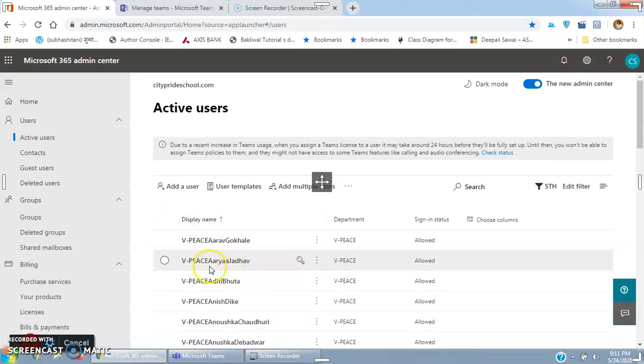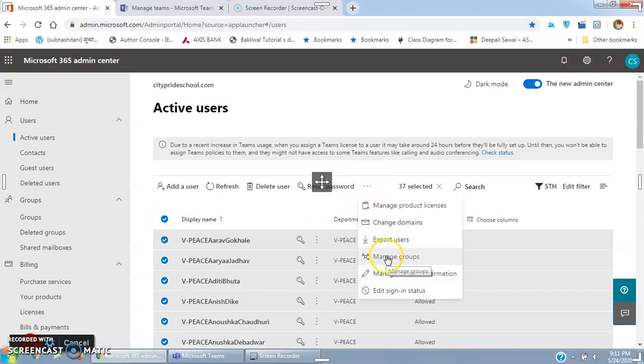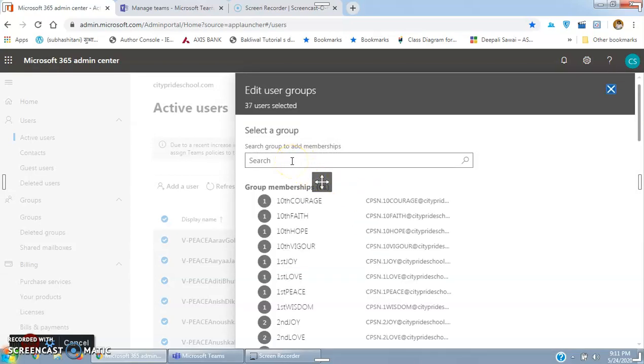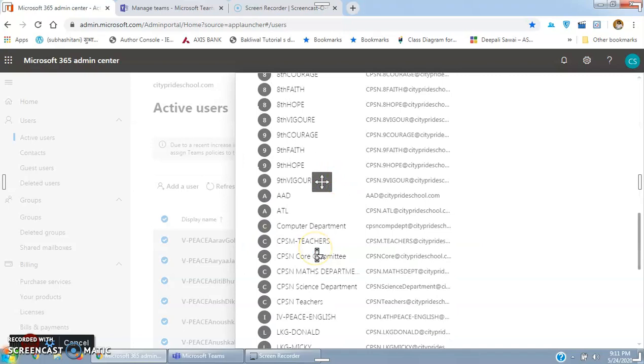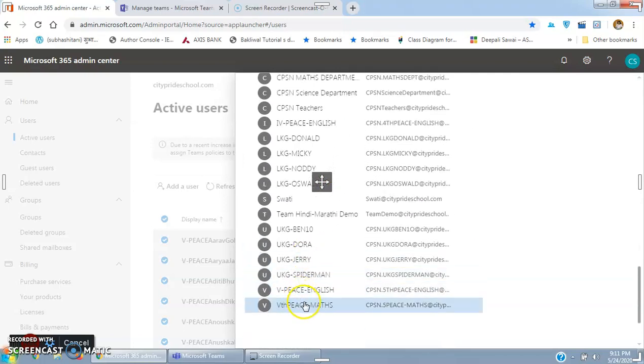Now once all those students are displayed here, once you take your cursor there, you will see this circle. Click on that, go to these three dots, then go to manage groups. See, now you'll understand why I have created the group first. Here you will see the group which we have created, which was maths. So it is, yeah, fifth piece.